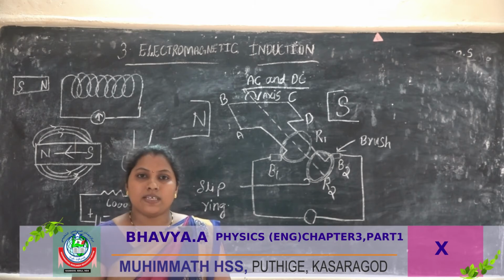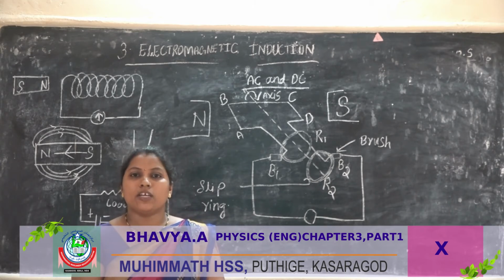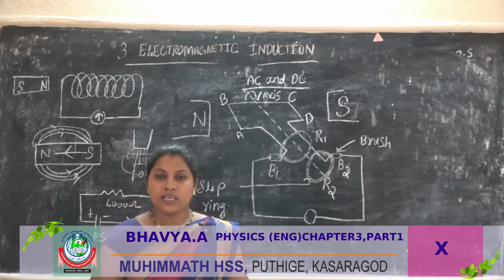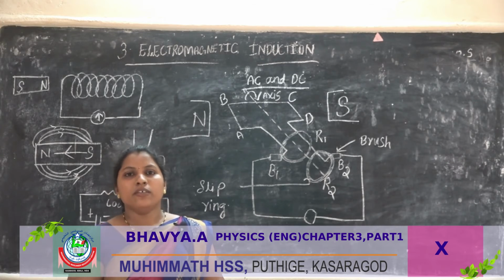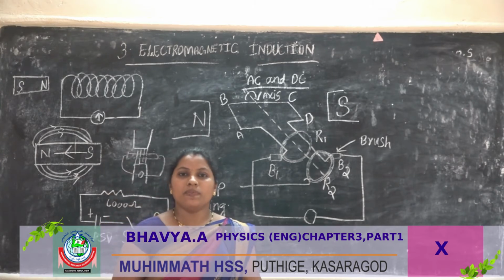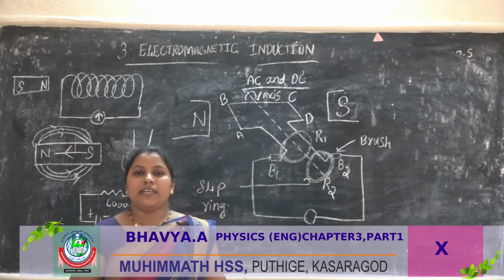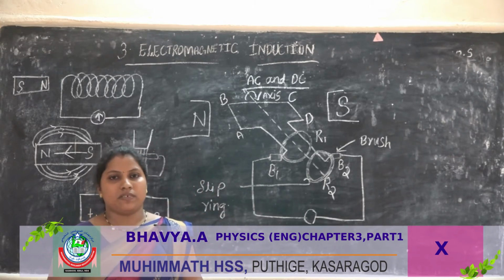Forefinger represents the direction of the magnetic field and the middle finger represents the direction of current. That is how we understood Fleming's right hand rule. Next, we are discussing alternating current and direct current.